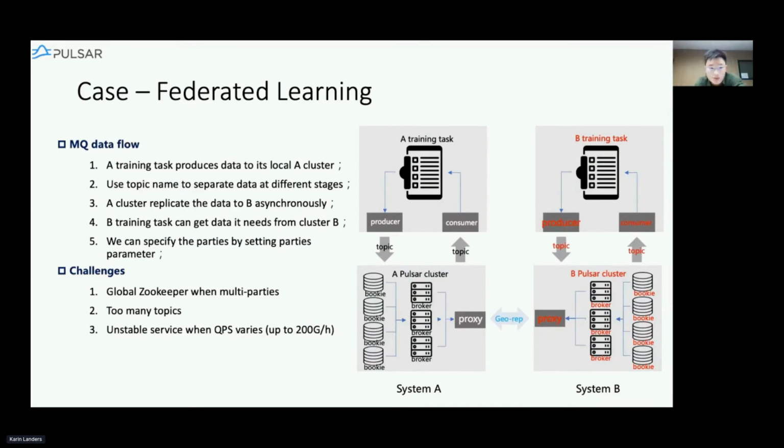Here we have some challenges, because first of all we are using global ZK. We know that in Pulsar we have global ZK and local ZK. We use the global ZK to store information about different clusters. This increases the difficulty when we deploy the system, because every time we need to add a node in the global ZK for each party joining the federated learning.